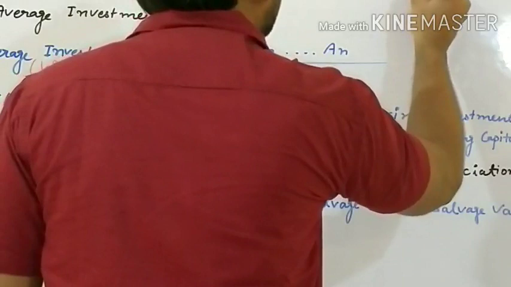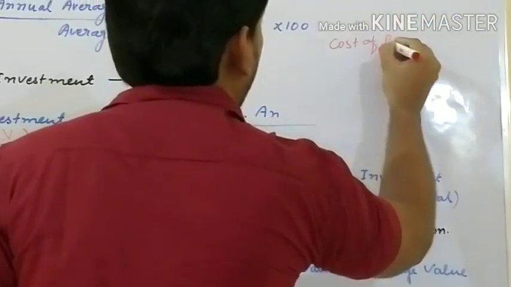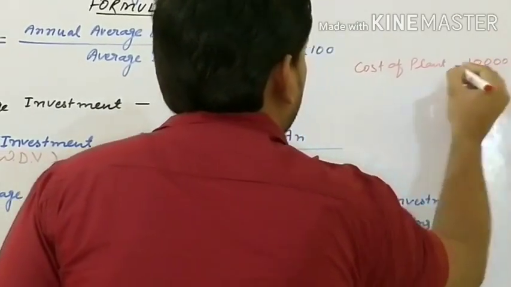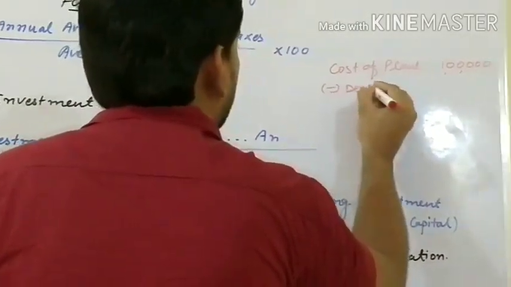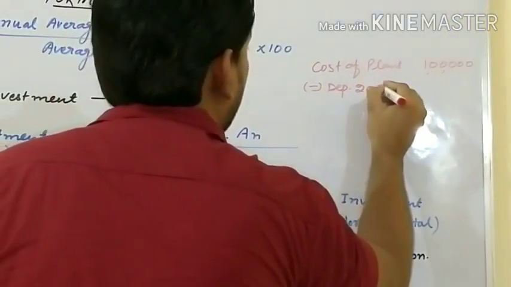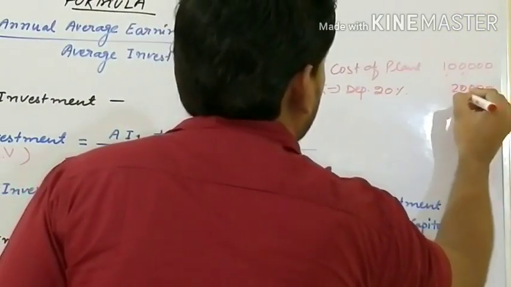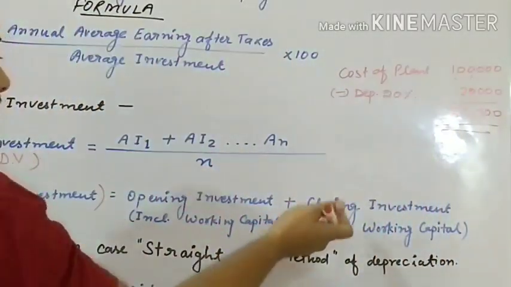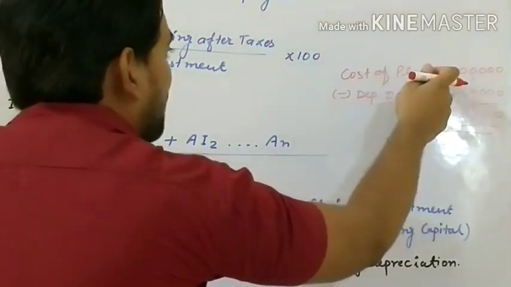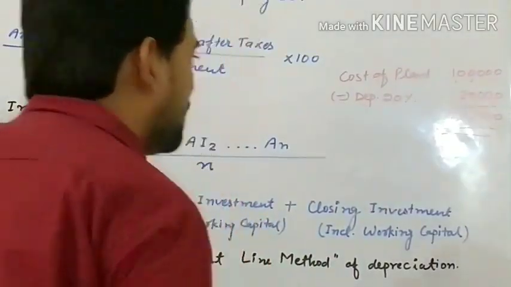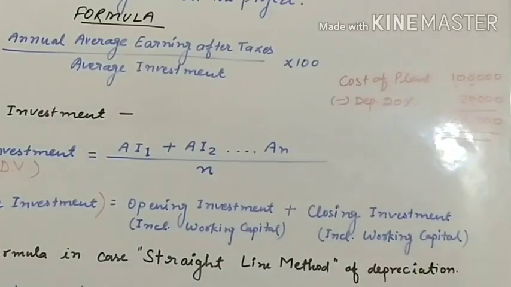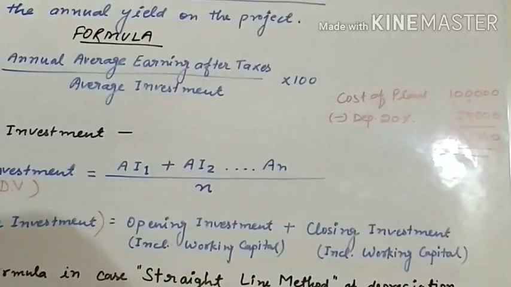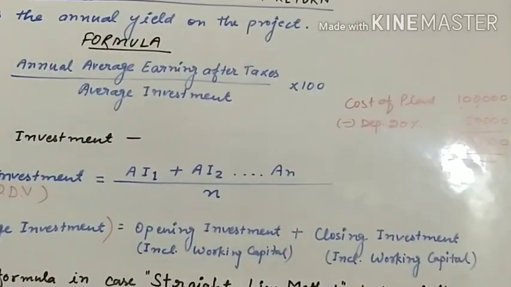Suppose cost of plant is 1 lakh less depreciation by WDV at 20%, 20,000. The remaining value is 80,000, and this is closing investment. Here is opening investment and this is closing investment. Closing investment is the value after deducting depreciation, but in both cases we have to include working capital. Don't forget.